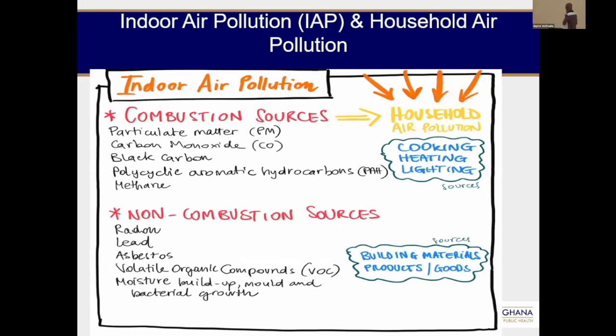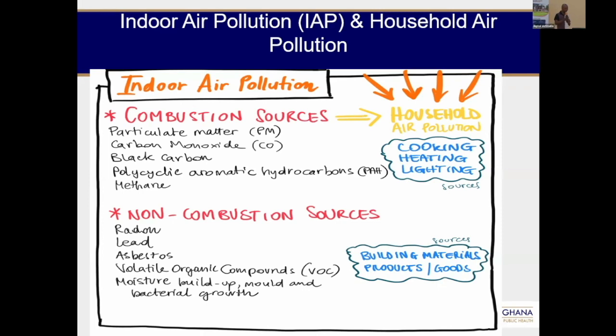For example, non-combustible sources like radon, lead, asbestos, these are from building materials indoors. And we can talk about molds, fungi, and so forth. So if you use the term indoor pollution, then your interest is not only on the combustible sources, your interest is also on the non-combustible sources.